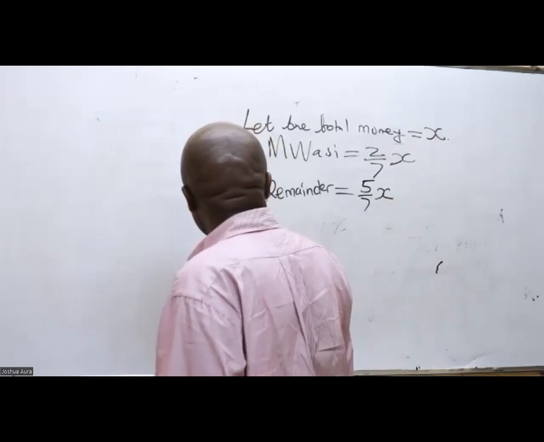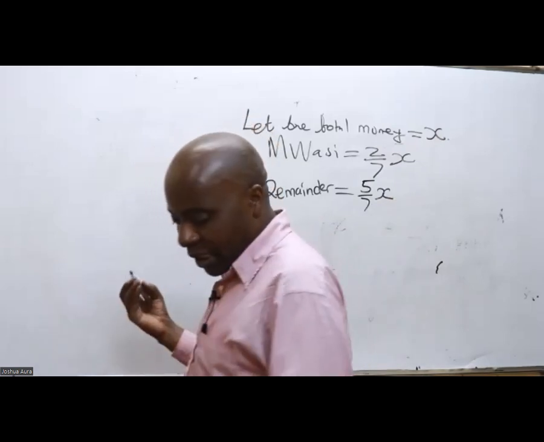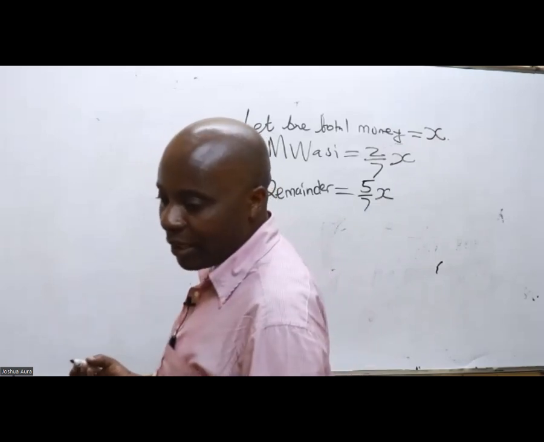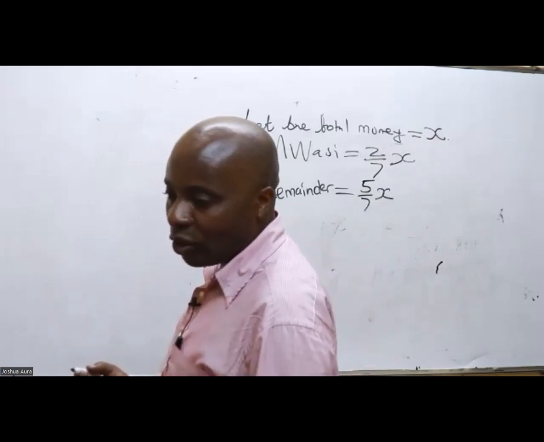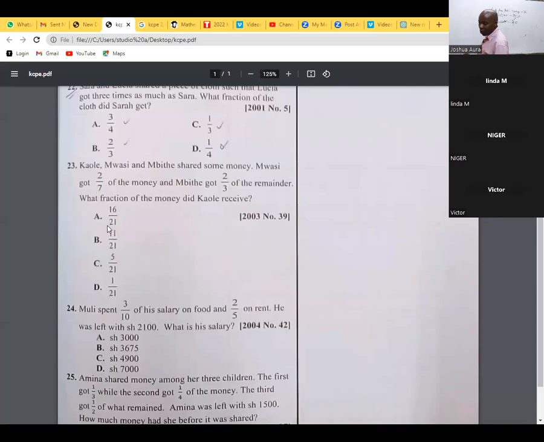Out of this remainder, they have told us something very nice. We are told here that Mbide got 2/3 of the remainder. Now listen to me very well. Remember, we had the 3 gentlemen.